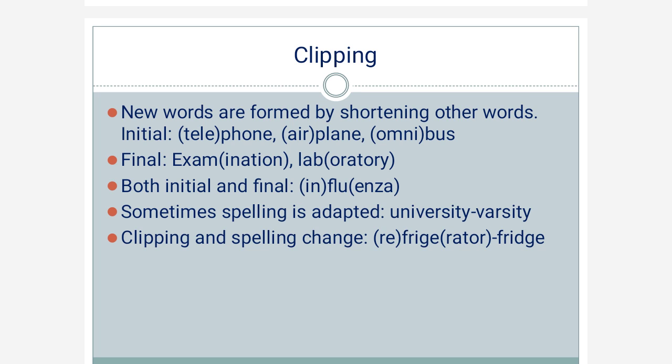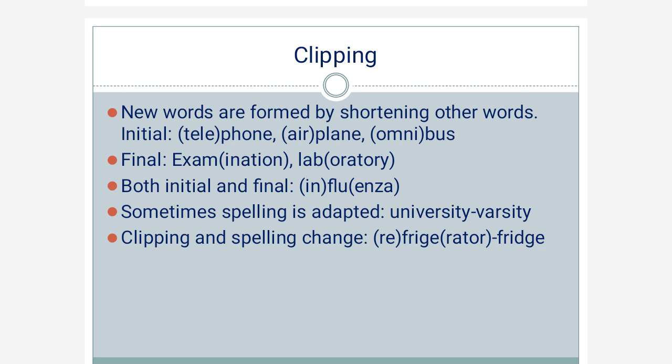Clipping can also take place finally, such as examination. Instead of saying the full word examination, we just say exam. Laboratory is the full word, but after clipping we just say lab. Some examples are there where clipping takes place both initially and finally, such as influenza.